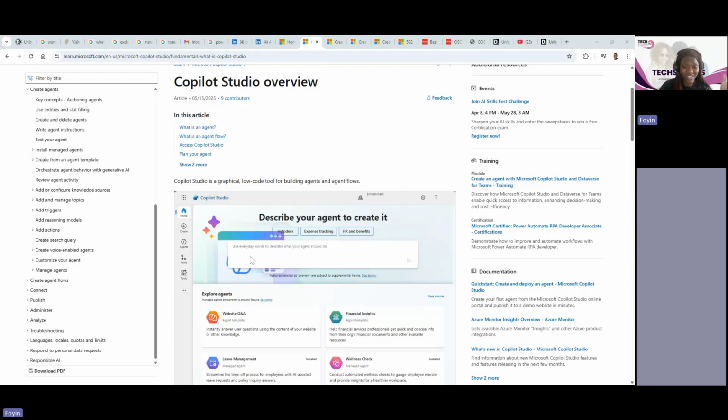Now, agents is a big deal, and it's going to continue to be a big deal for the next X number of years because this is the future, and Microsoft is really laser focused on agents and the ability for agents to improve automation, autonomous agents that are intelligent enough to do stuff on their own. So it's really important knowledge for you to have. Okay, so that's on that.